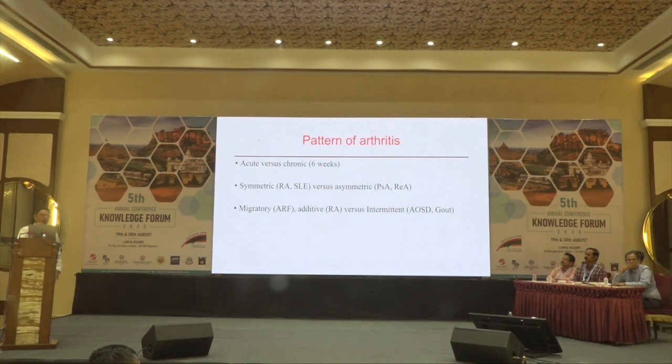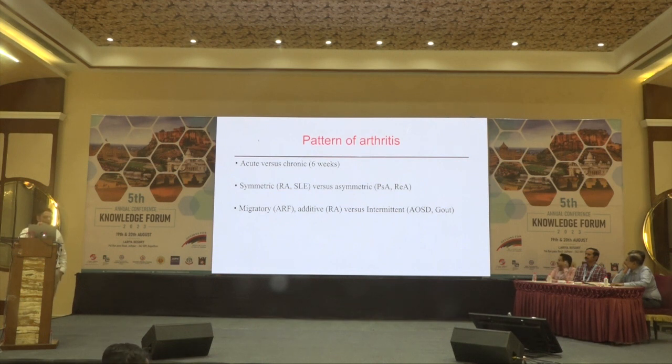Then what we want to look for is pattern. What kind of pattern? Whether it is migratory, additive, or intermittent. So migratory pattern is not very often seen. It is classic of acute rheumatic fever, can be seen in other viral fevers also, not frequently noted. Additive is the most common pattern. Among the polyarthritis, patient may develop joint pain at one knee, and later on the patient may develop polyarthritis. This is the commonest pattern.